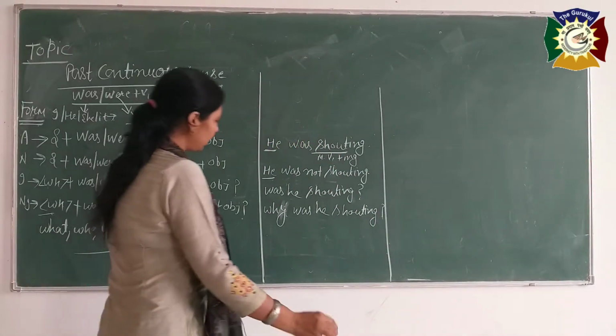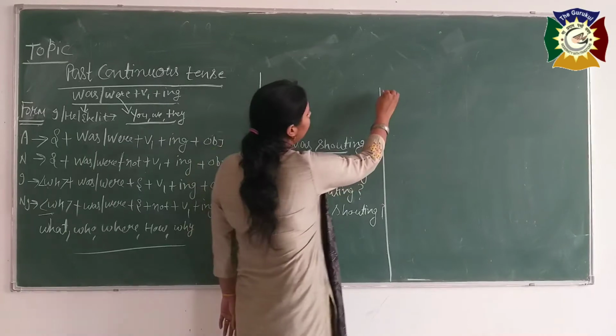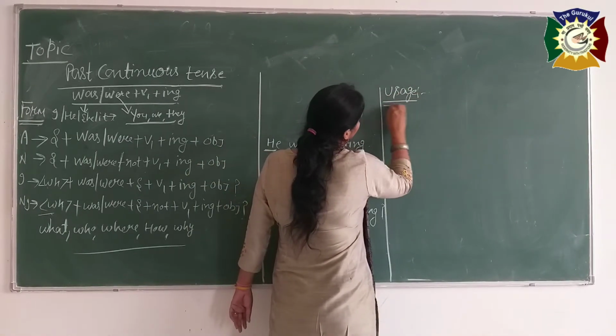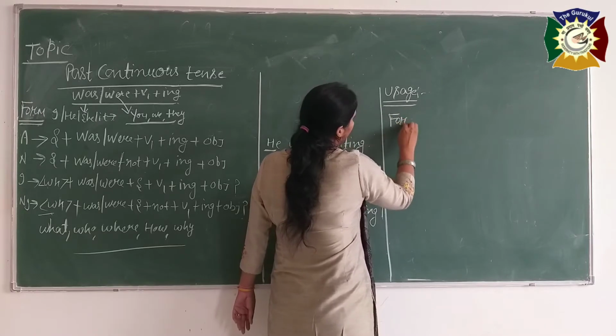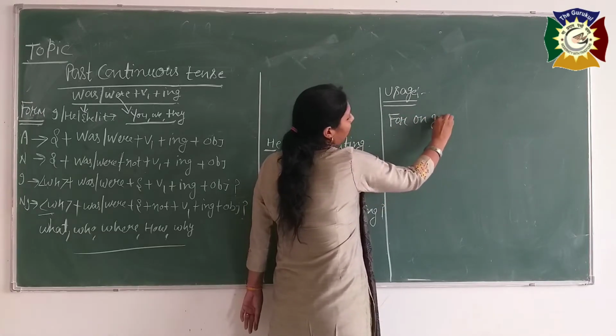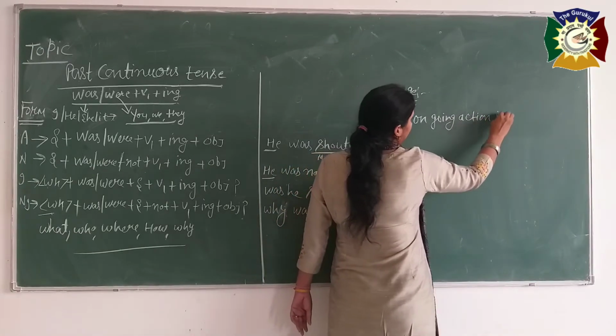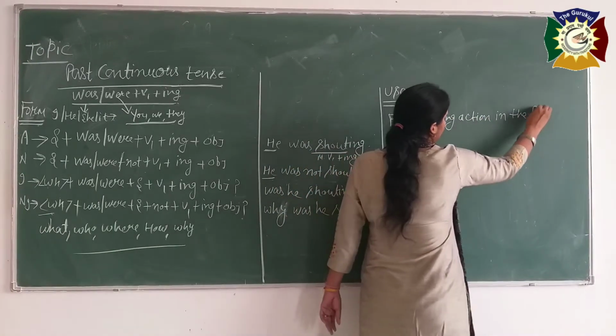Now the usage of this tense, where we use it. First, for an ongoing action in the past.